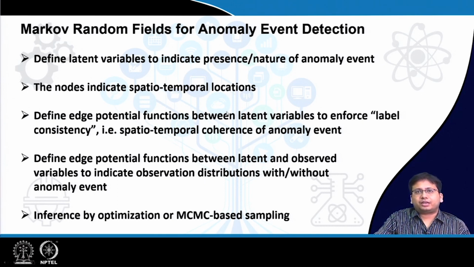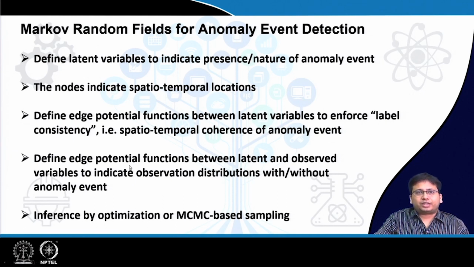Which basically means that if a particular location is having some kind of an anomaly event, its neighboring locations are also likely to have the same event, or if today in this location there is an anomaly event, it is likely that tomorrow also it will be there. So, that is the spatial and temporal coherence, which can also be considered as label consistency, because these latent variables, as I mentioned, are discrete. So, these latent variables can be called labels.